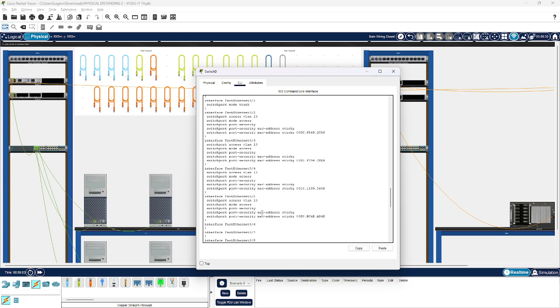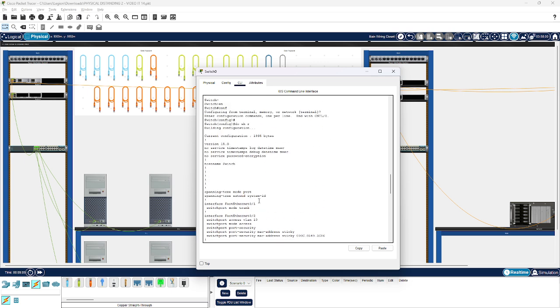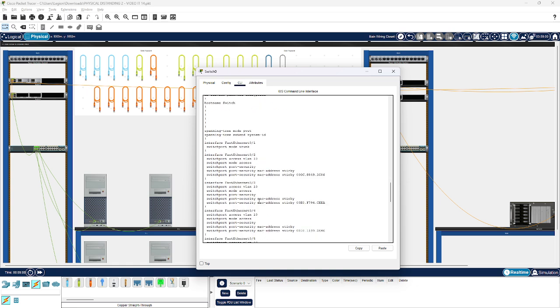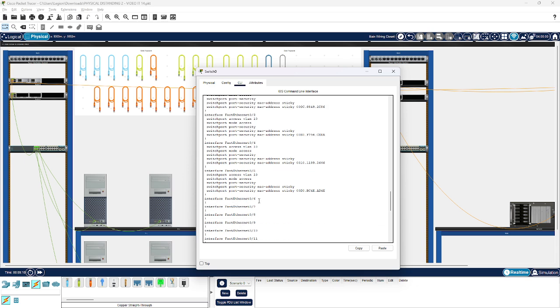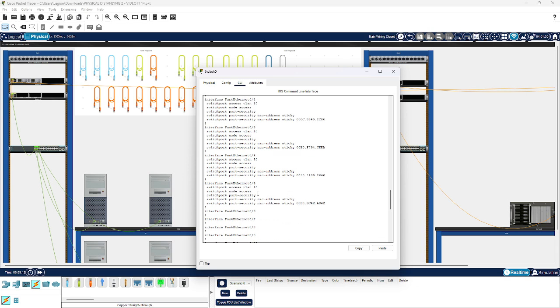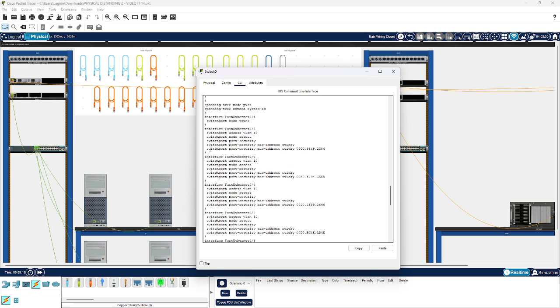Okay, here I have made the spanning tree, and then I have trunking to the router, and I have made the port security. So what does port security mean? It means port security shutdown. If one PC is connected or one PC is unconnected, that port will die, and we need to turn it on again, or we need to no shutdown the port first,